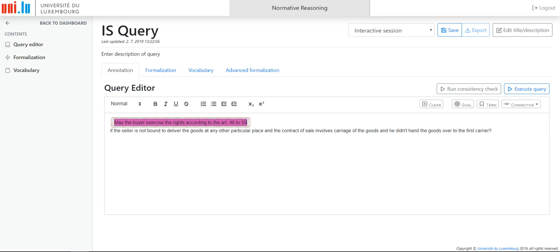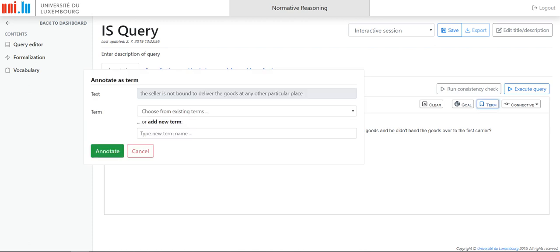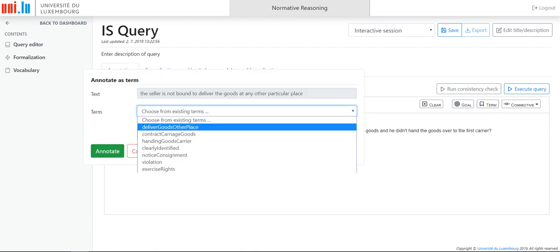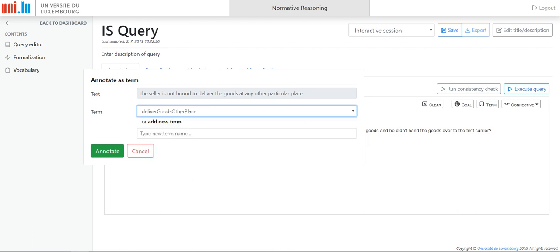All right, and the rest I'm going to annotate in the very same way as in the legislation. So I say that the first term is that the seller is not bound to deliver the goods at any other particular place. I say this term, and I say that it is this one, deliver goods to other particular place. I annotate it.